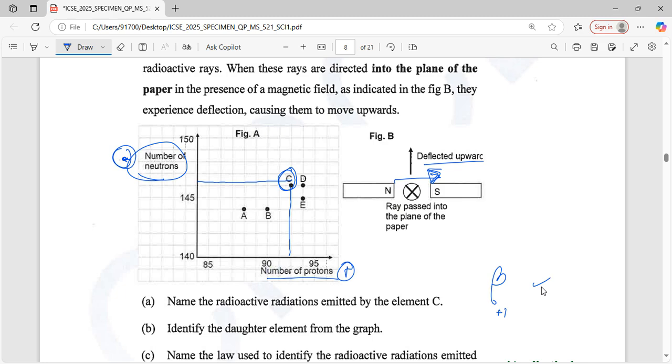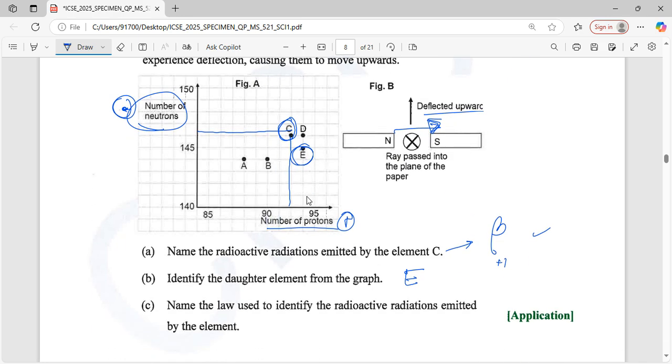Simple, the daughter element in the graph is E. Because there is a single line here, the number of protons is the same but the number of neutrons is different. That's why D and E have a relation in which the number of neutrons decreases, so we say that E is the daughter element. Okay.